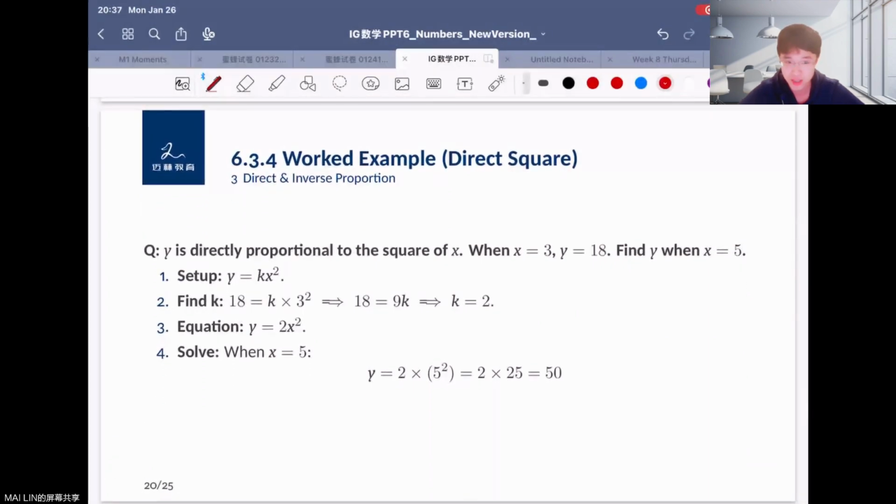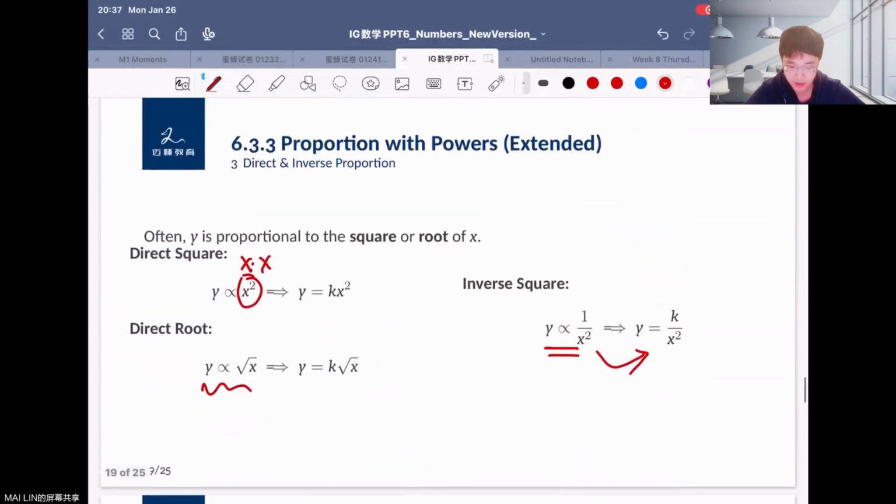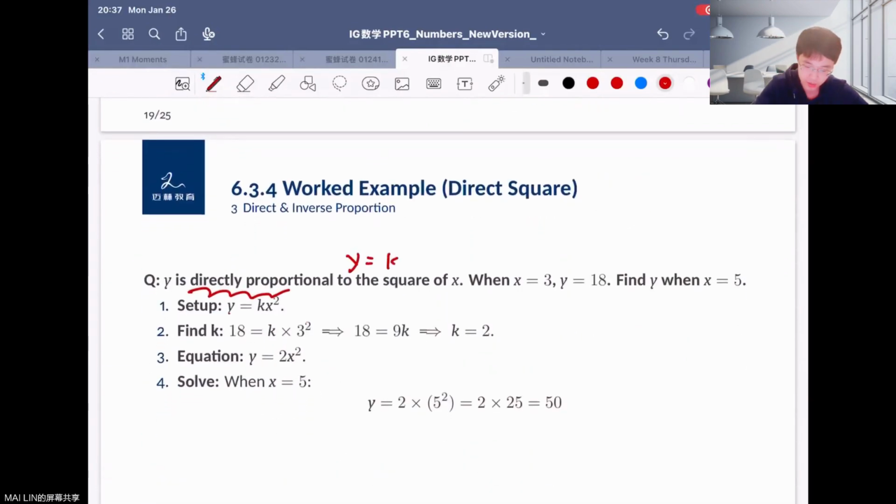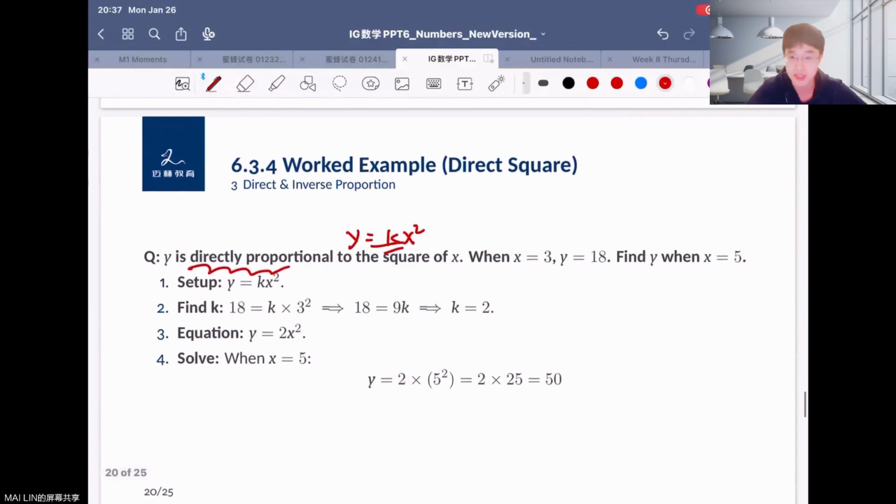Like here, the question is that y is directly proportional to the square root of x, right? And when x equals 3, y equals 18, and find y when x equals 5, right? So here you can find that y is directly proportional to the square root of x, right? So maybe just tracing back to here, we said y is proportional to x squared. So you can set y equals kx squared, right? You can just write it down this way.